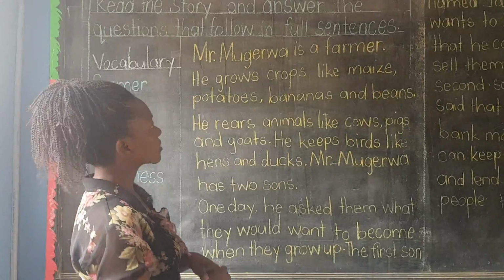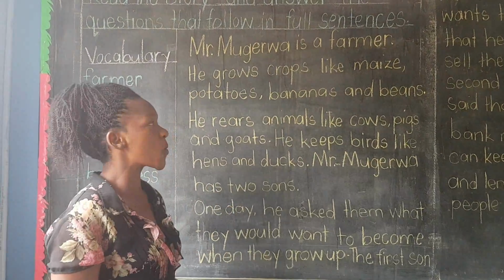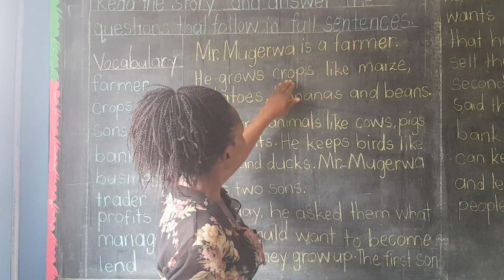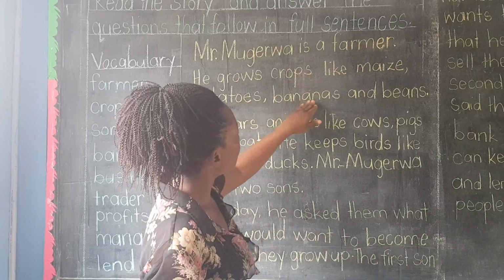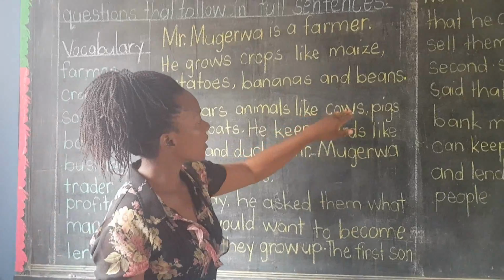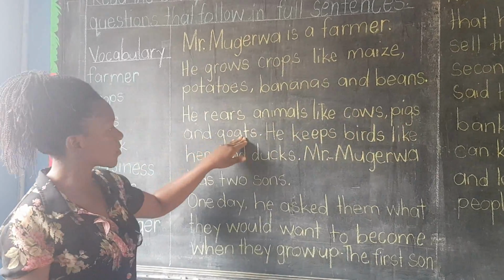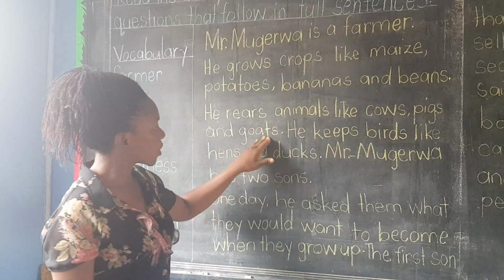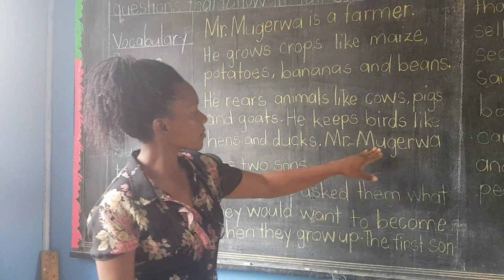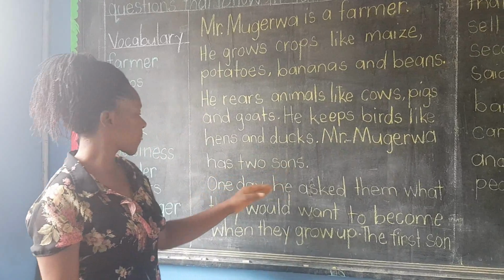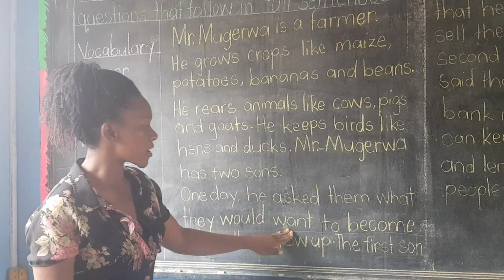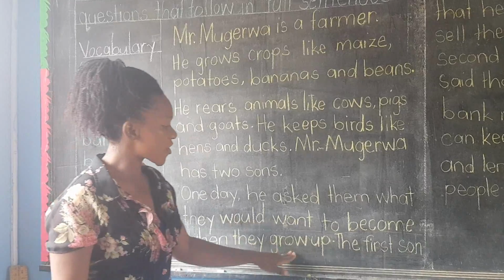So let's read through our story now that we have understood the key words. Mr. Mugera is a farmer. He grows crops like maize, potatoes, bananas, and beans. He rears animals like cows, pigs, and goats. He keeps birds like hens and ducks. Mr. Mugera has 2 sons. One day, he asked them what they would want to become when they grow up.